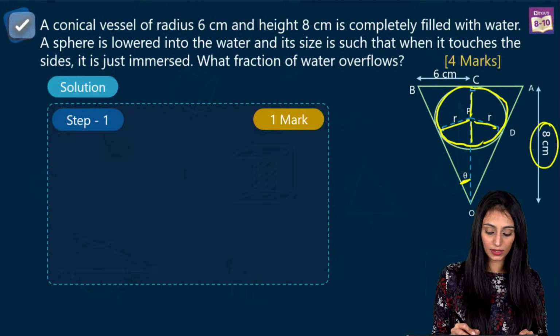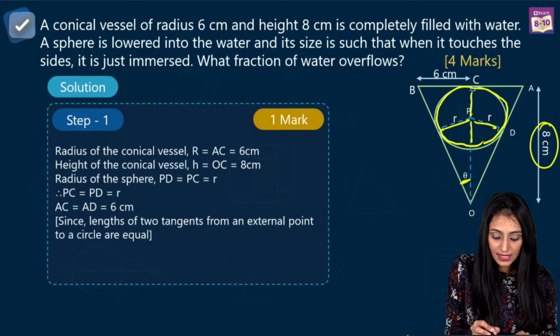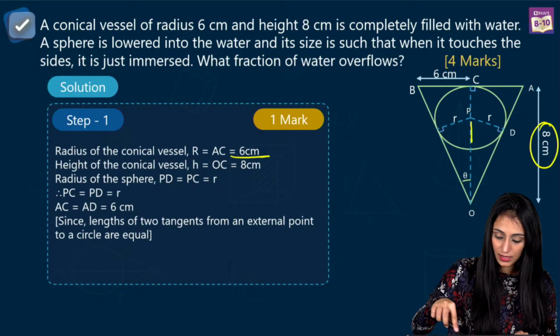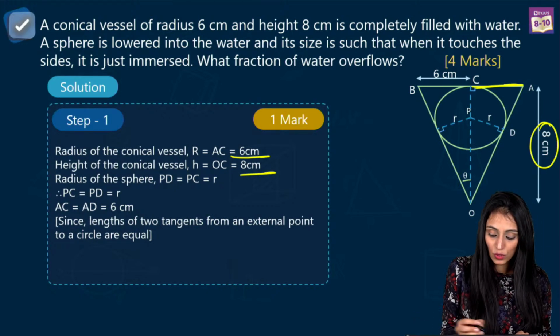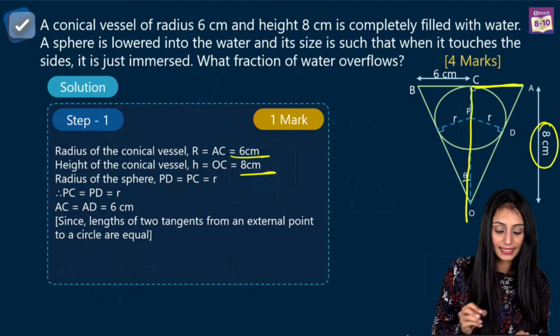Yes, absolutely. So we have AC. AC is 6 centimeter. Where is AC? AC over here is this. This is 6 centimeter. Right? We have OC, this entire height, which is 8 centimeter.